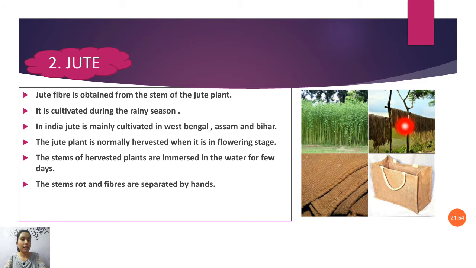Then we dry the jute fiber in sunlight and separate it, and we make things like bags from this. So this is a simple process.